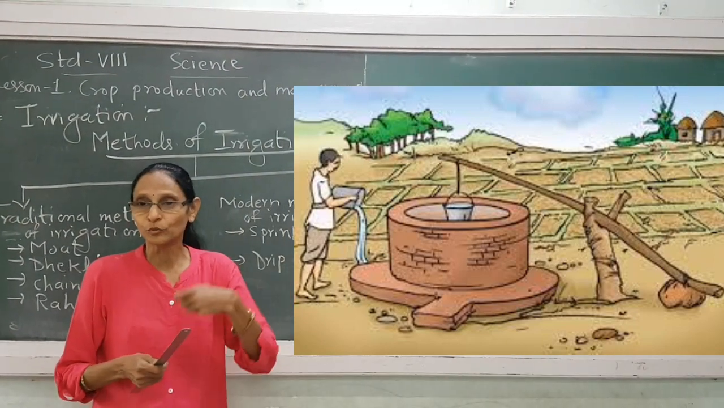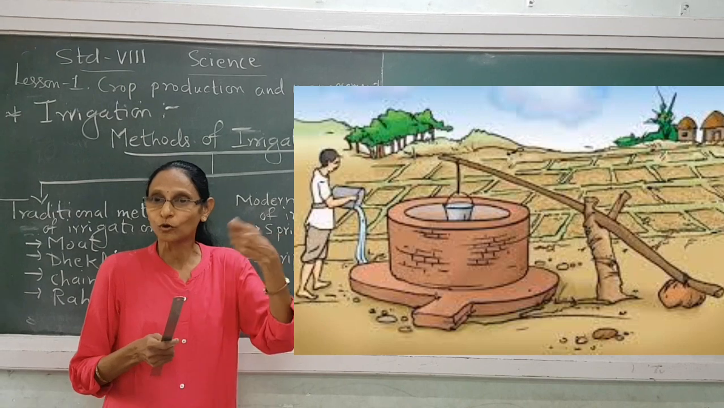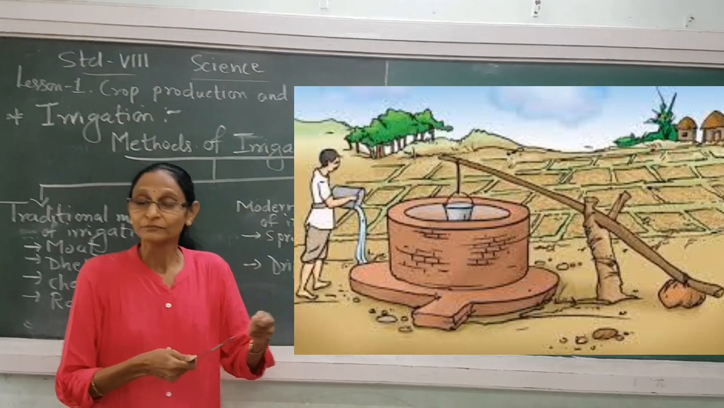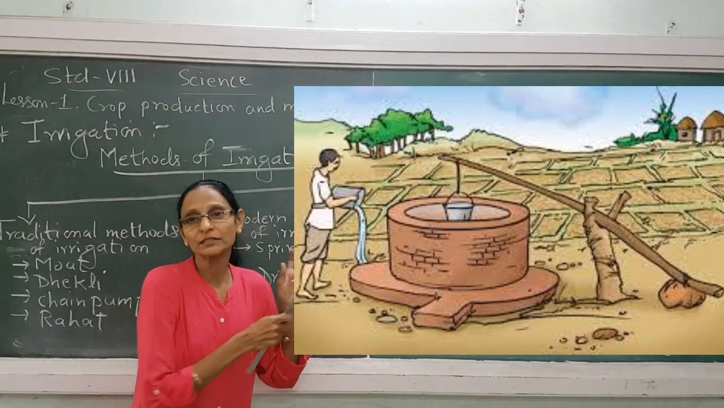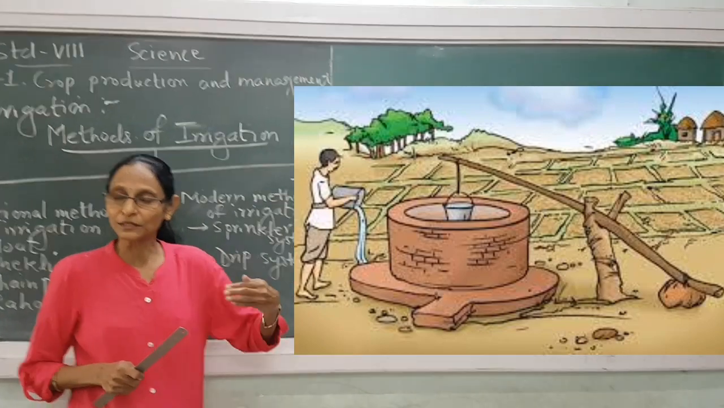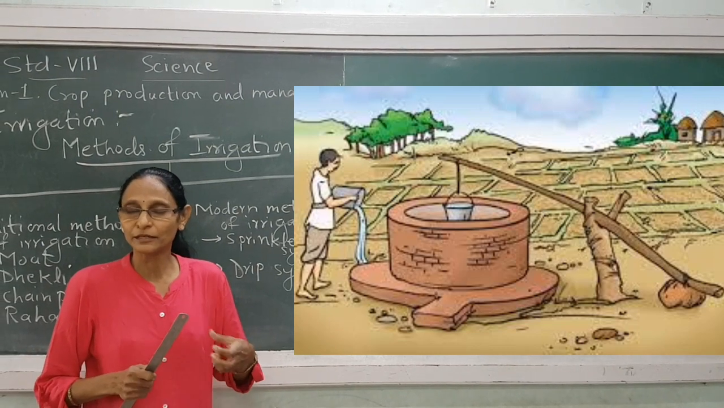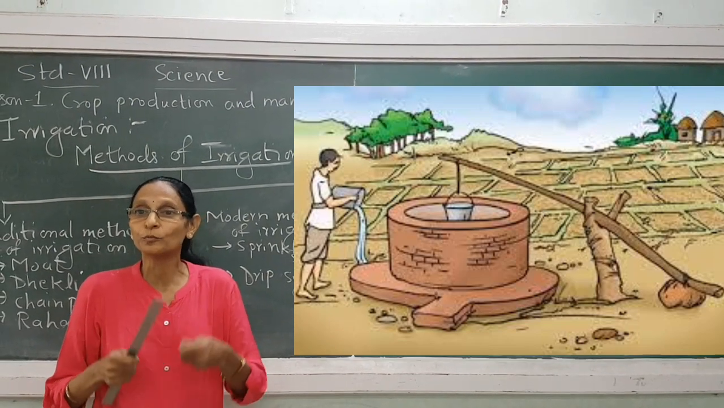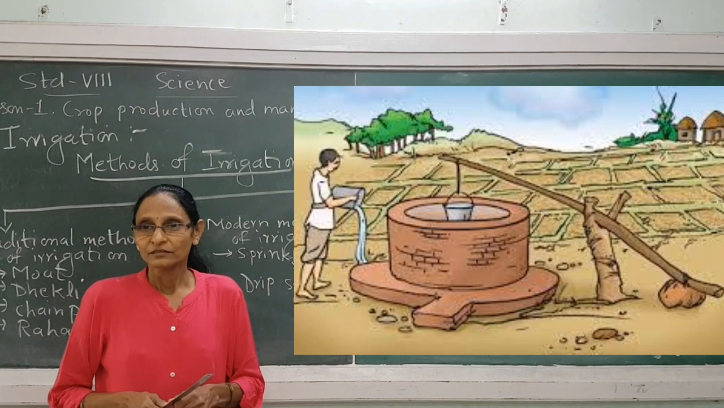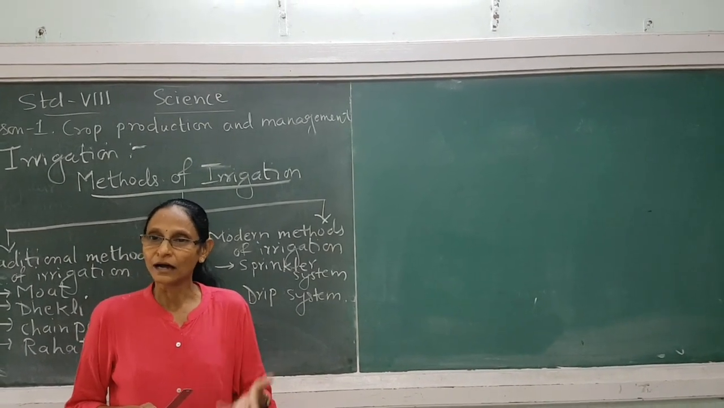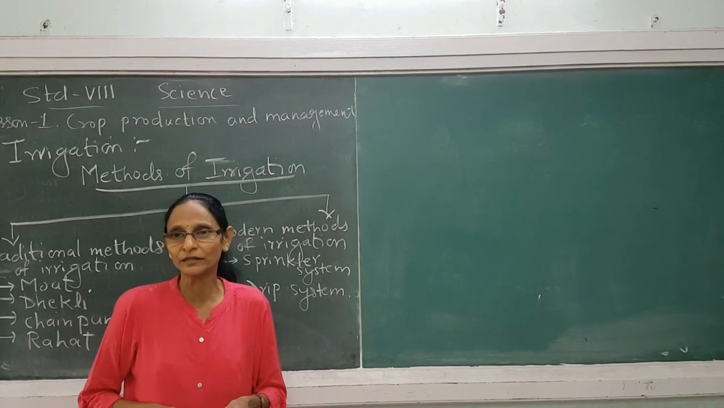The man has to pull the water from the well using rope and a bucket. Then he will carry the bucket to the field and then he will water the plants. So time required is very much more and even the human labor. The man has to do so much hard work. So this traditional method also consumes time and hard labor, human labor.